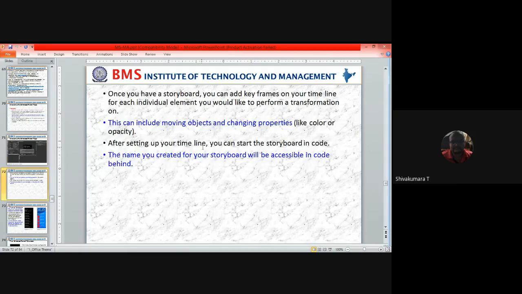After setting up your timeline, you can start the storyboard in the code. So the name you created for your storyboard will be accessed in the code behind. In the code behind, using the application.xaml file, you can edit exclusively the name of the page for the activity page of that Windows Phone 7.